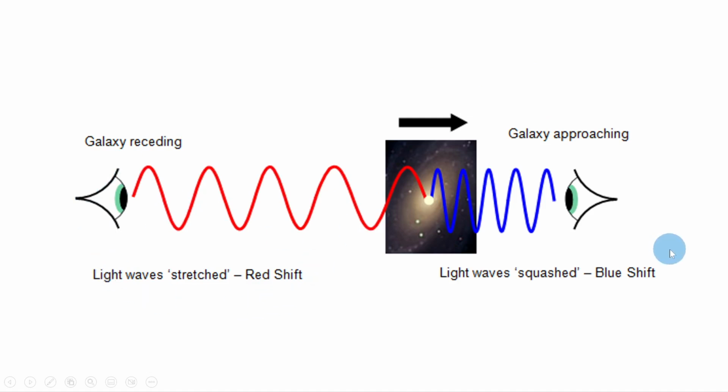It's worth also pointing out the case which we don't actually observe, which is blue shift. This is where the light from distant galaxies would shift towards the blue or violet end of the spectrum, i.e. decrease in wavelength, which means the waves are squashed up. This is what would be observed if galaxies were moving towards us rather than away from us. But we know this isn't the case, as we don't detect these blue shifts of light.